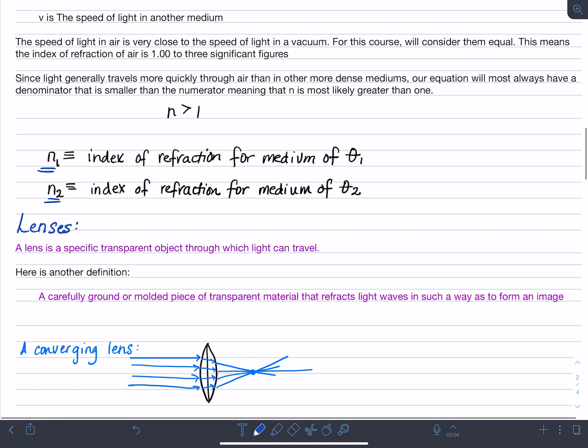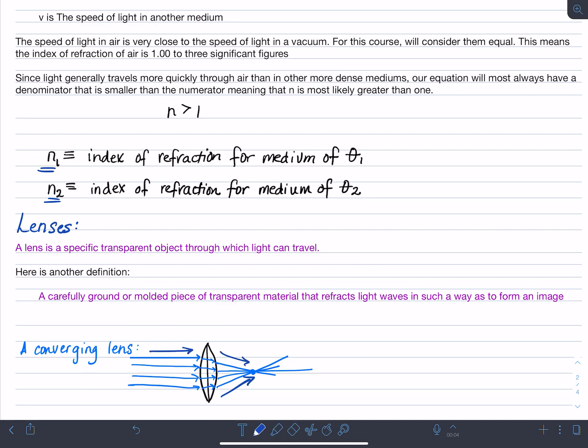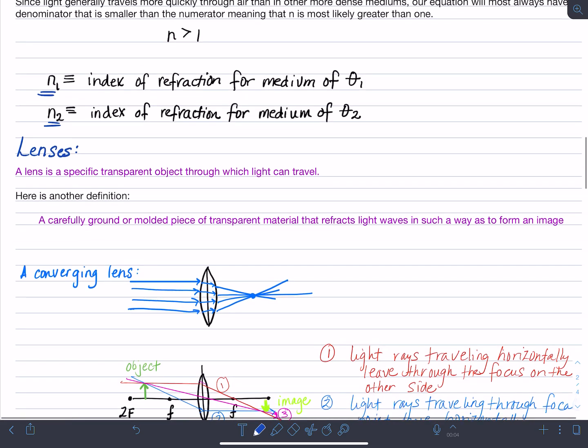The first one was a converging lens that I've drawn a picture of here. In a converging lens, what you see is you have light rays that come in and they all meet, or converge, at one point. That is a converging lens. Now, just like the concave and the convex mirrors that we looked at last time, light rays have very specific ways that they travel through a converging lens. Let's go ahead and look at that.